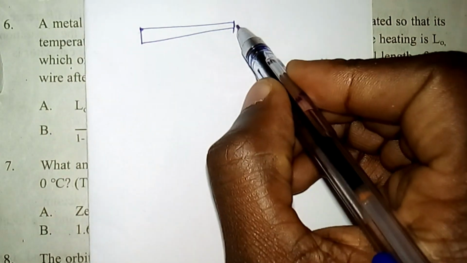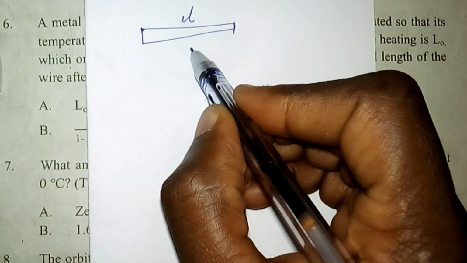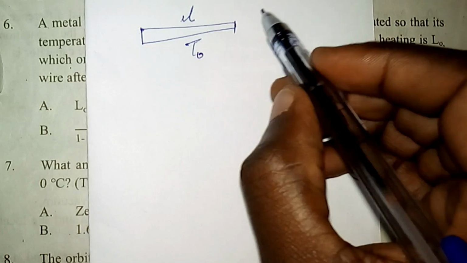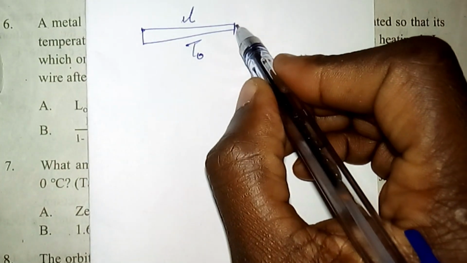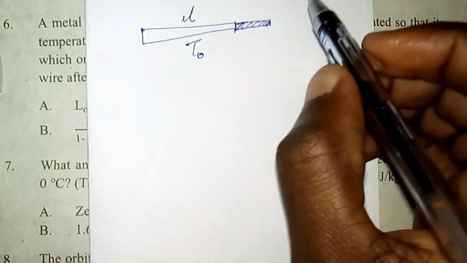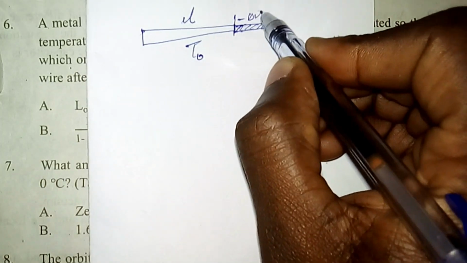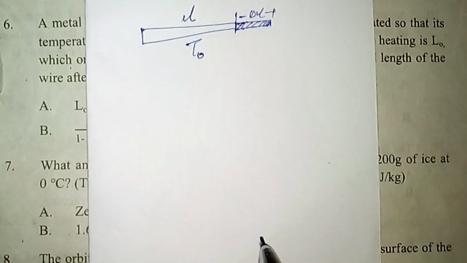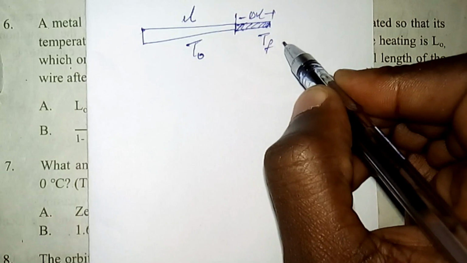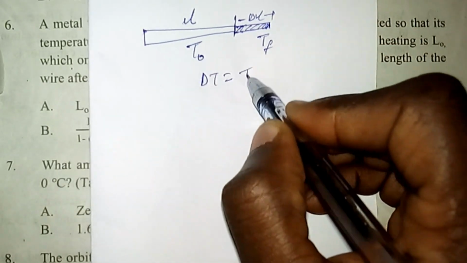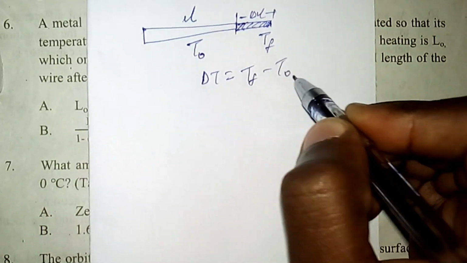So if we have a wire of length L initially at temperature T0 and we heat this conductor and its temperature is changed, then this wire expands linearly and some delta L length is added to the original length of the wire. So at some final temperature T final, the temperature is changed by delta T, which is T final minus T naught.